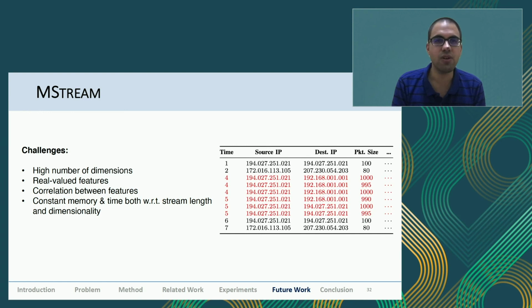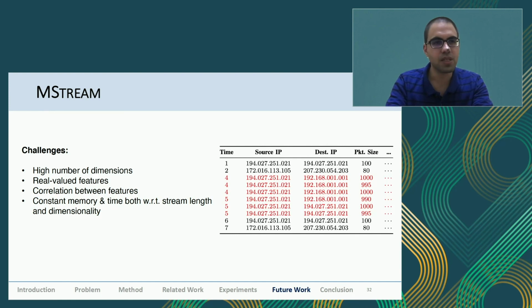And we also need to have an added restriction here, that it has to be constant memory and time, both with respect to the stream length like previously, and in addition to that with respect to the dimensionality as well. So for MStream, we've uploaded the paper on arXiv, and the code is also available on GitHub, so feel free to check it out.